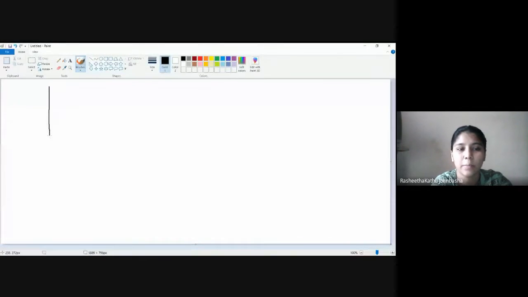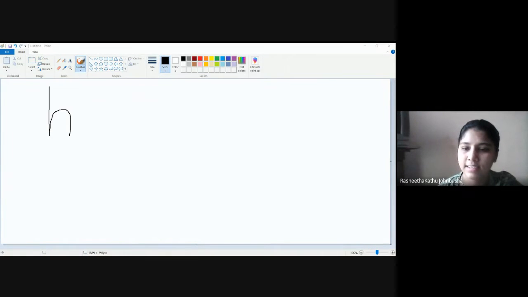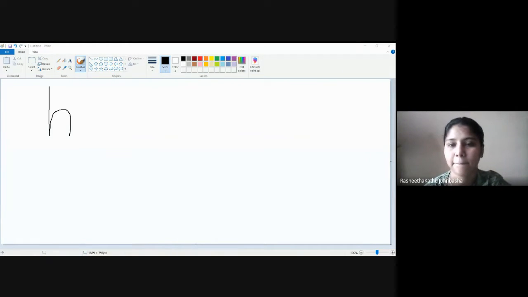See, one standing line, stop. Then from the point where you stop, put one down curve. The side of the down curve should touch the standing line. That's how you can write your small letter H. Write it, small letter H, and show it to me.